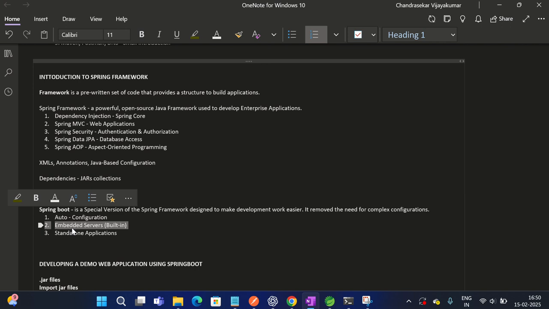Okay, then standalone applications. It's also called standalone applications. So it runs as a simple Java application with a main method. Previously, before the arrival of Spring Boot, developers used to write many class files. They will have many methods. So if they have many methods, they need to use many objects. So in one class file they create an object of another, because to use or to inherit or to reuse the code, right?